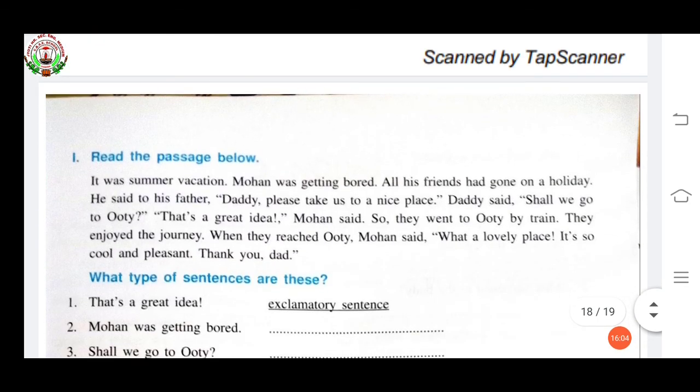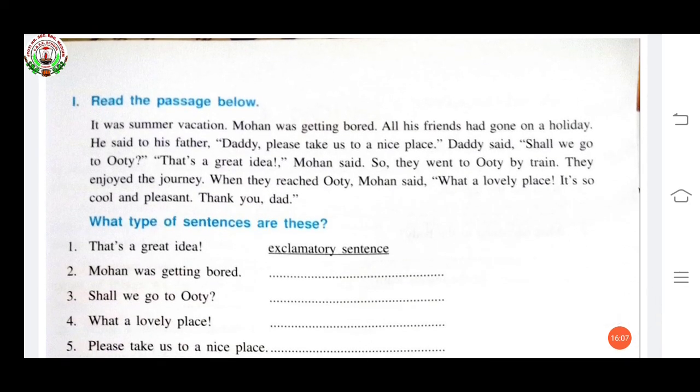Now see this exercise. Read the passage below.